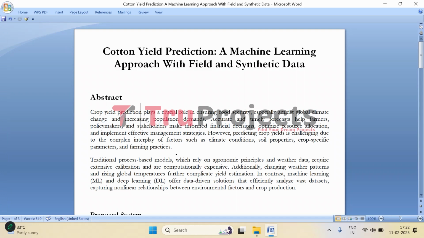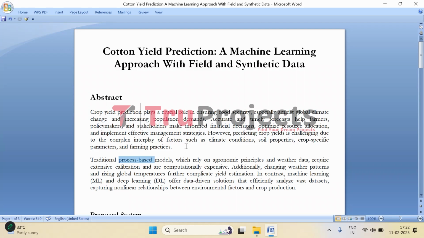It allows for better decision making at every level, from individual farmers to national policies. With accurate forecasts, farmers can adjust their strategies, government can plan their food distribution, resources can be used more efficiently, and everything can be done very smoothly.